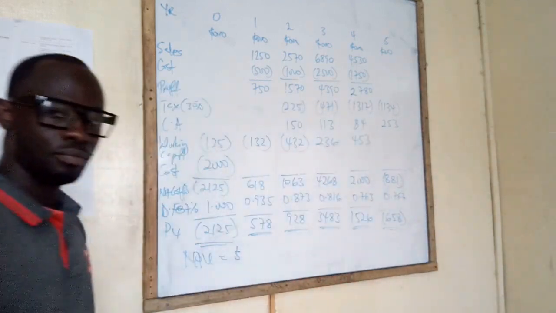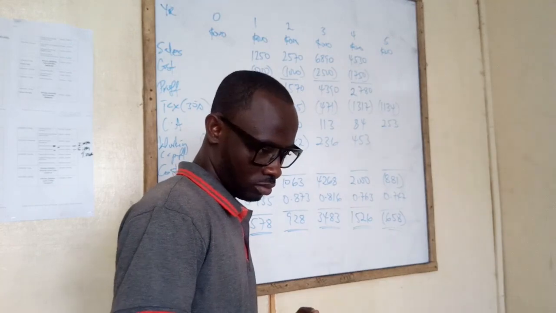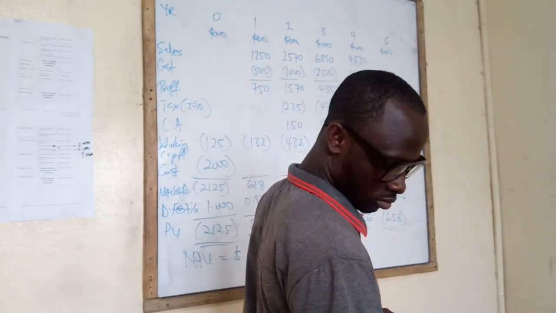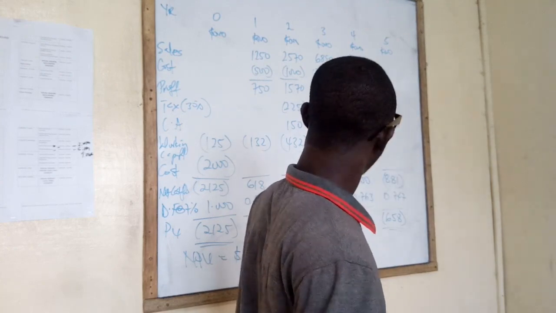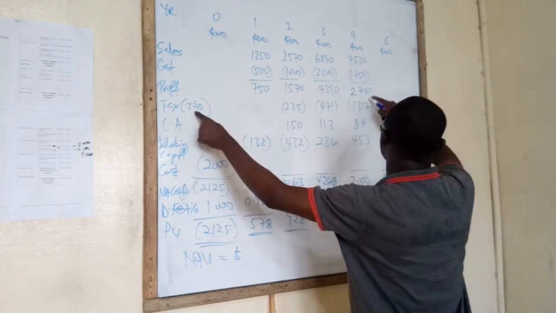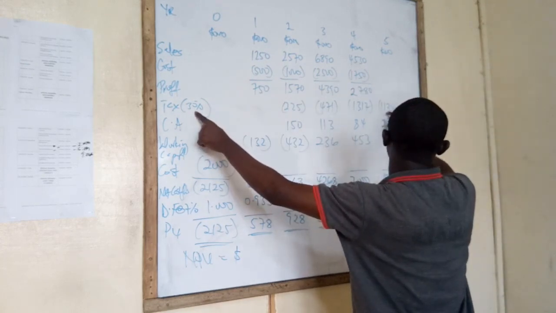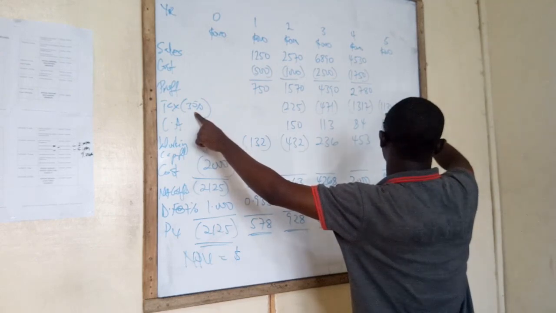So redo the present value for me. Are you sure this tax rate figure is correct? 30% of this thing. Are you sure this figure you gave me here is correct? Which one?